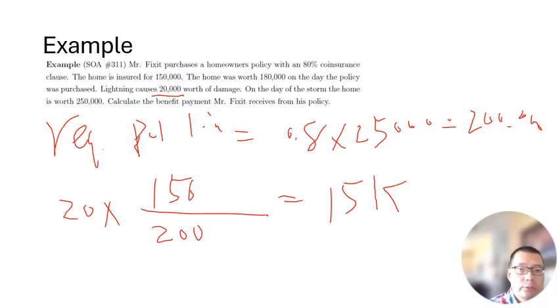So first you need to calculate the required policy limit based on the home value at the time of the claim, which is the day of the storm. Then you use this required policy limit to calculate the ratio between the home insured limit over this limit, which is 3/4, and this would be the ratio to use to calculate the actual payment. Since the damage is 20K, 20K times 3/4 would be 15K.